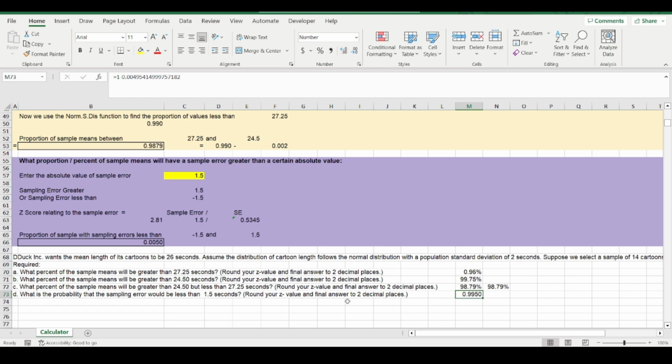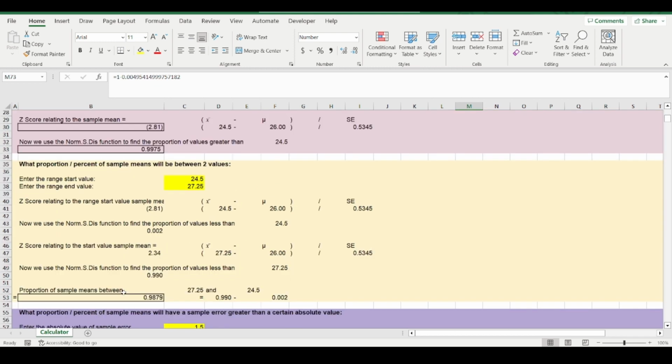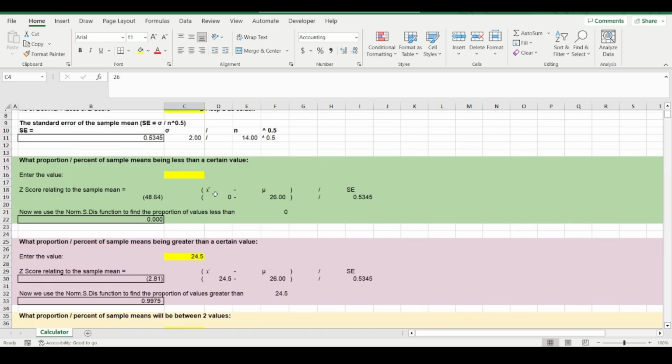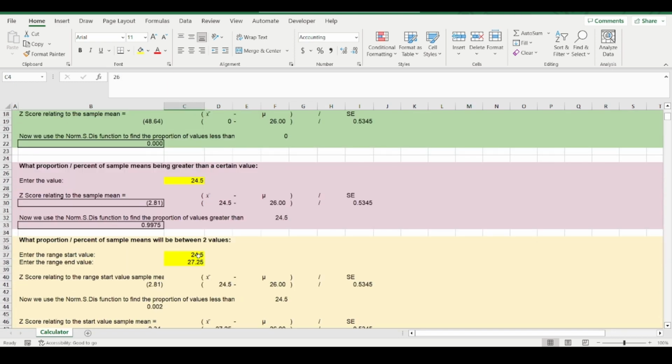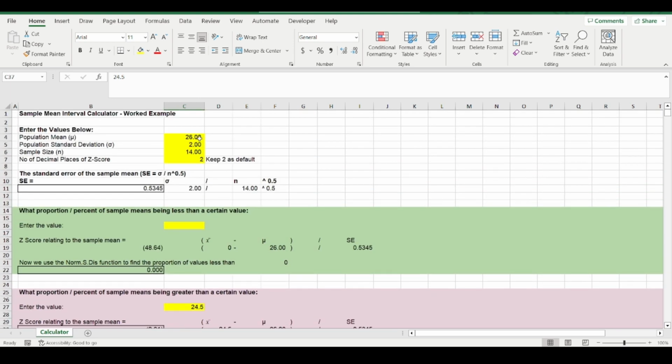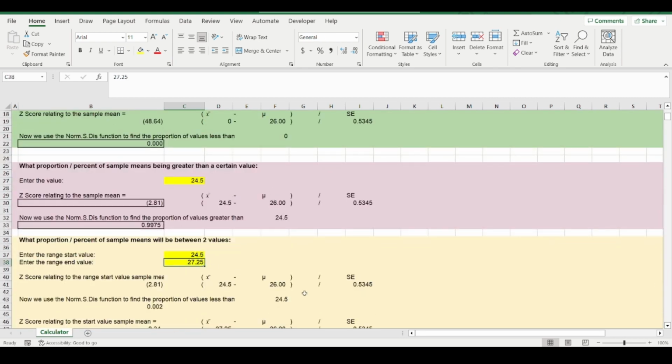Now another way we could do this is to work out the proportion of sample means that we expect to be between. Note, I'm going to take the sampling error of 1.5 seconds, and take the mean 26 and subtract 1.5 seconds, so that's 24.5. Then I'm going to take the mean and add 1.5 seconds.